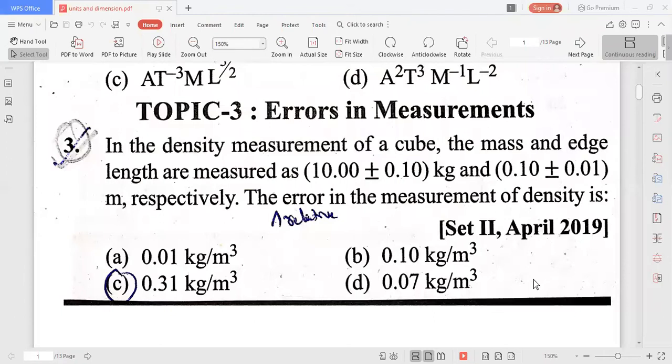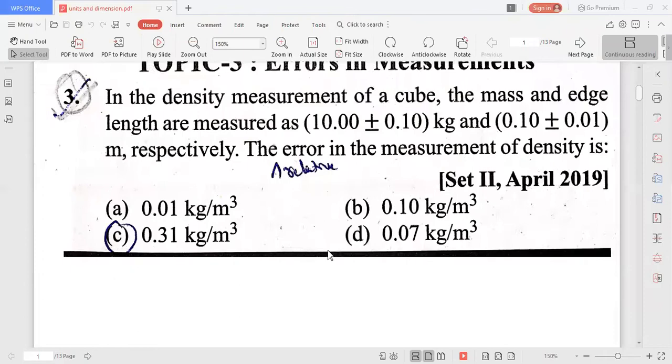I think this is the only answer. Delta rho only they asked. The error in the measurement of density means delta rho. If delta rho is not there, you find delta rho by rho. That means relative error you find. Okay. Next.